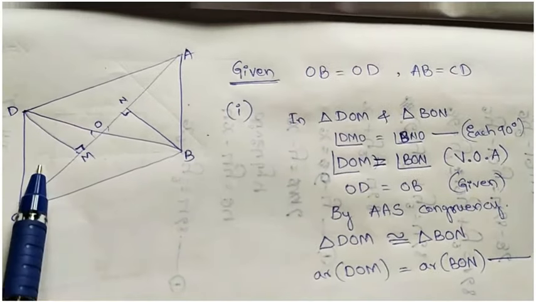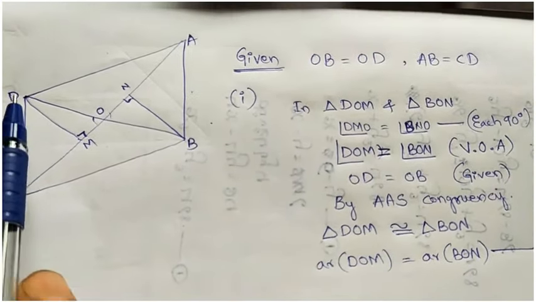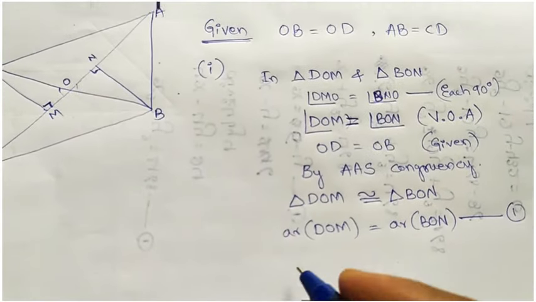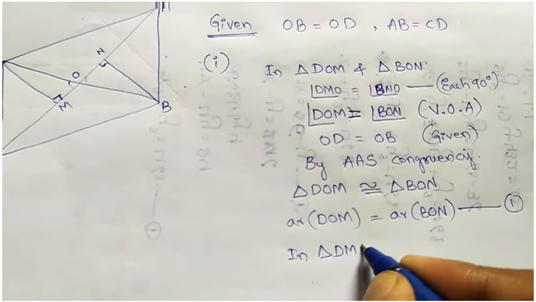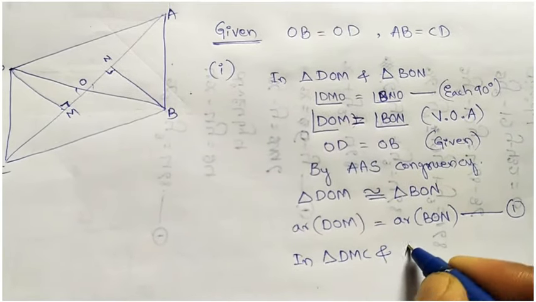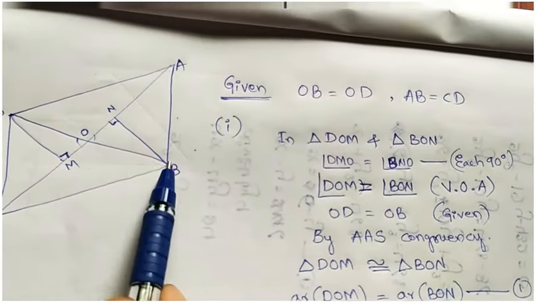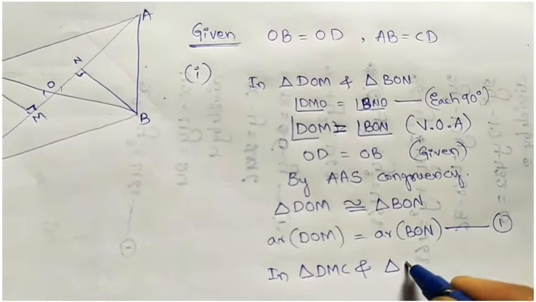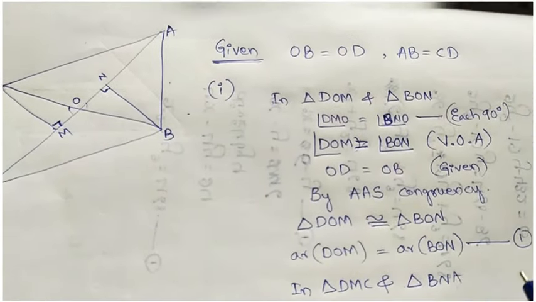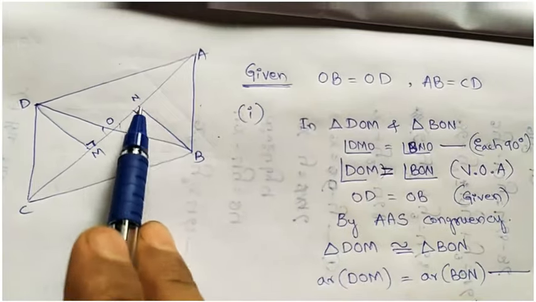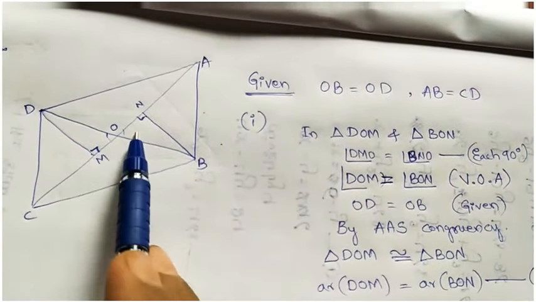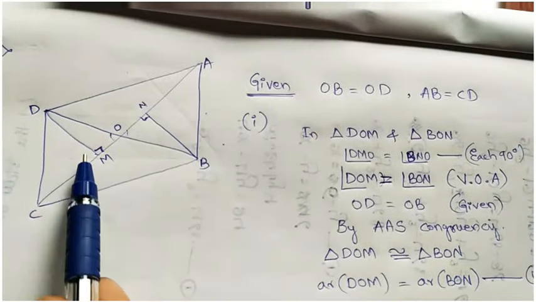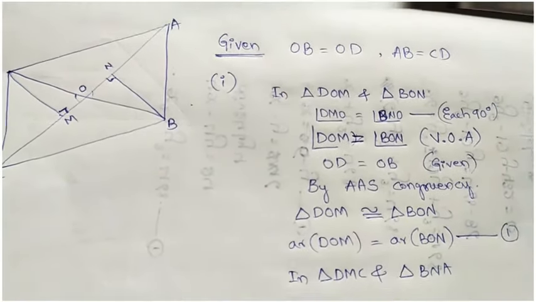Similarly, taking these two triangles, DMC and BNA, the outer triangles. Earlier we took the inside triangles, now the outer triangles. Here 90 degree, here also 90 degree.